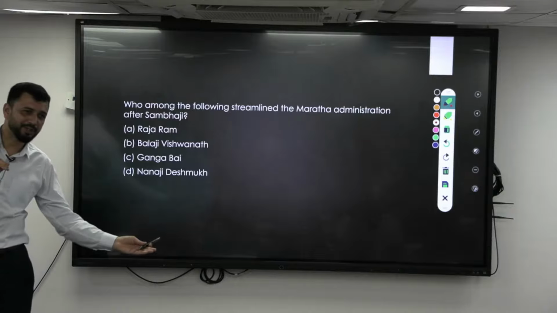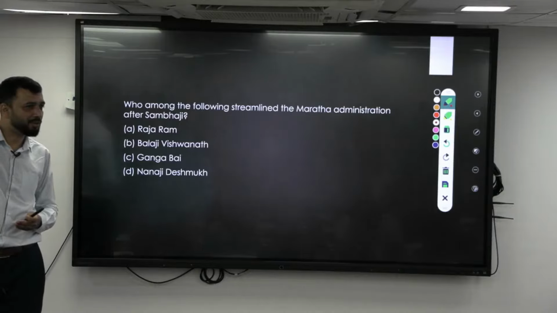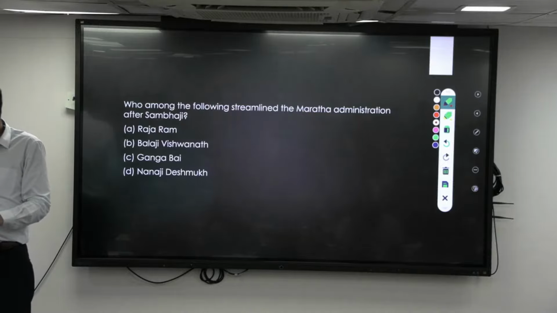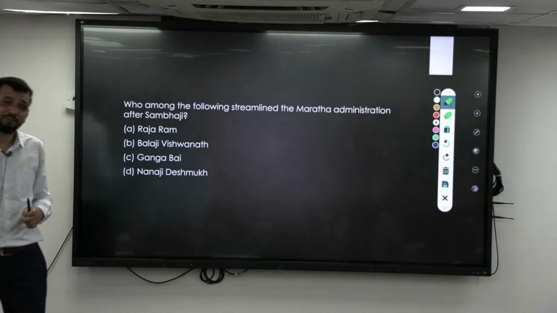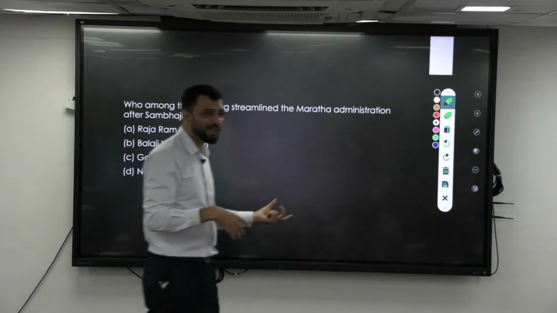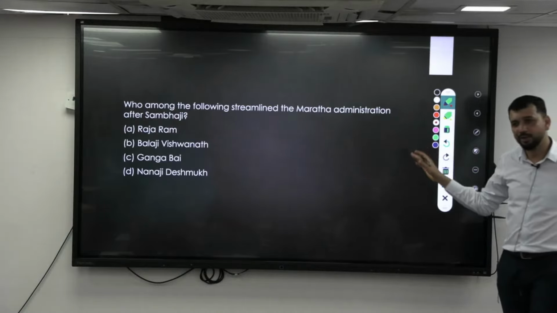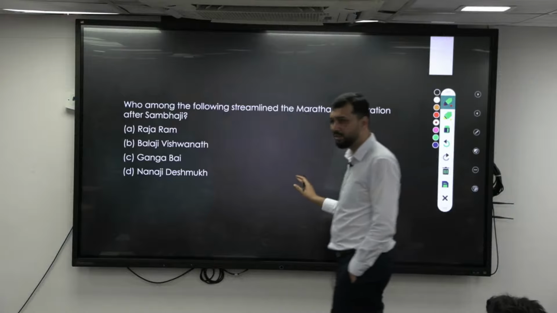So 25% here, and 10% as a tribute, signifying that he is the real king. We are just ruling here. The real king is the empire. For him 10%, that is your identification. That is Sardeshmukh, 10%. So now they were allowed to collect the Chauth and Sardeshmukh. That is how he basically streamlined things, and they started falling in line.